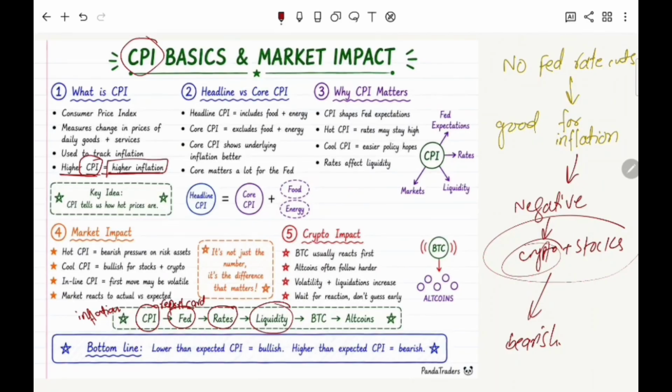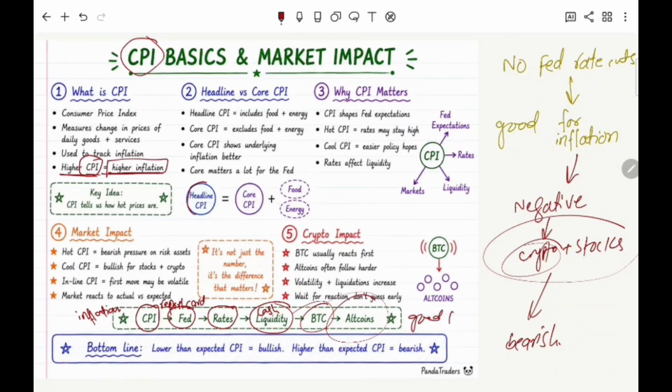Liquidity is just cash to buy things. So when there is more liquidity, it means that people invest in risky assets like BTC and altcoins, and that would be good news for the crypto. So there are two types of the CPI.